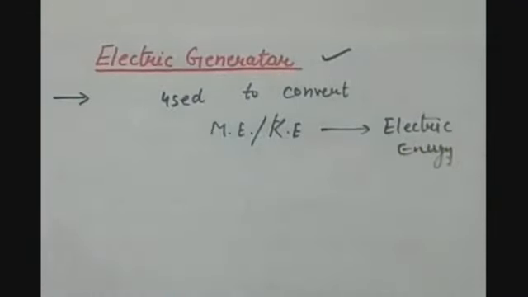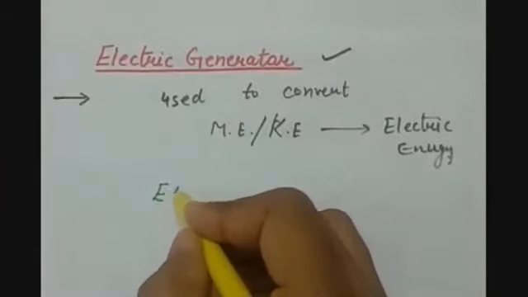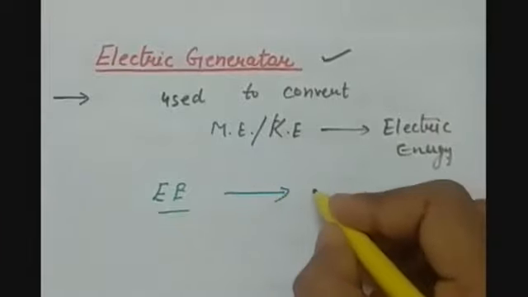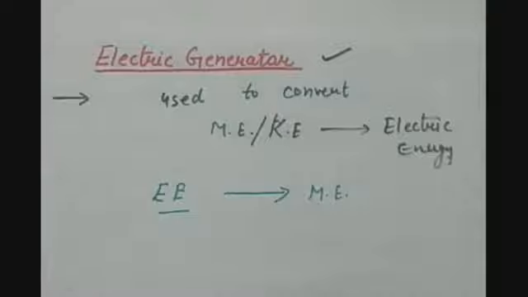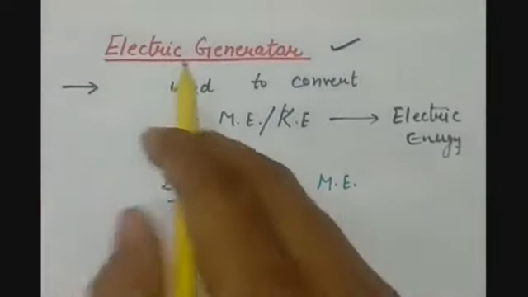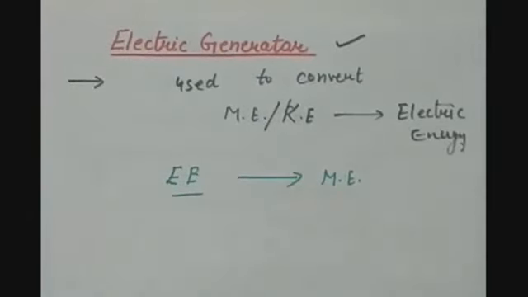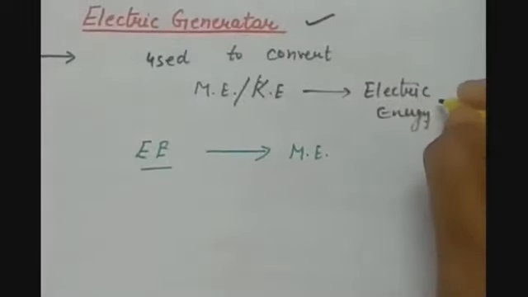Earlier, with the help of motor, what we have done? We have done the reverse of this: we were using the electrical energy and it was converting into mechanical energy. So basically the work of generator is to produce electric energy.